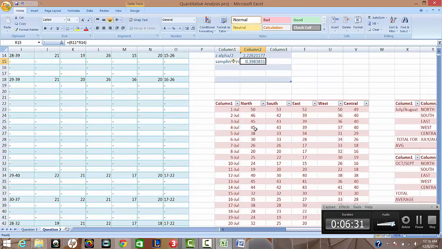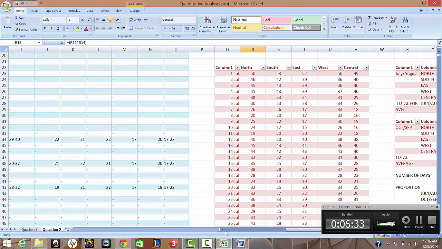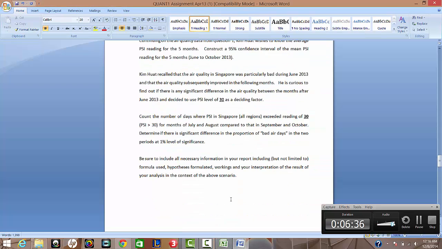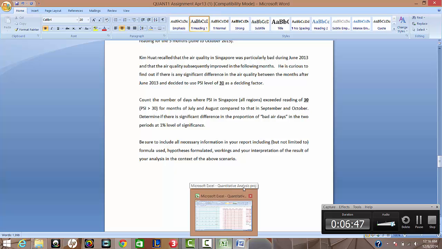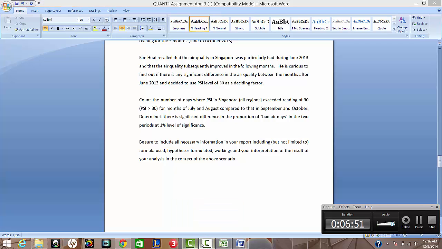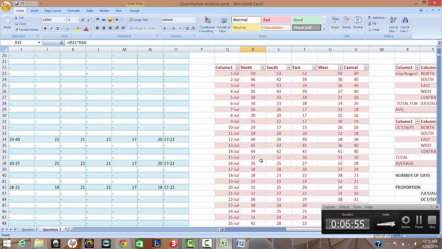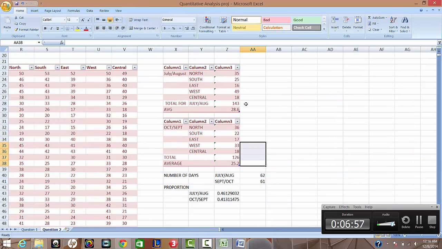Now for the second part of it, they asked me to count the number of days where PSI in Singapore exceeded a reading of 30 for the months of July, August, as well as September and October, and compare them. I got this graph to show you the days that have 30 or more.